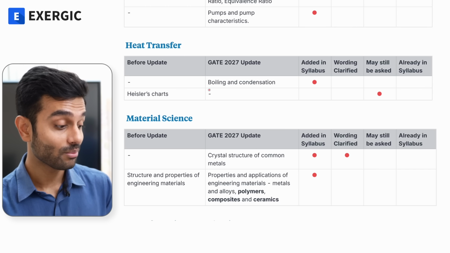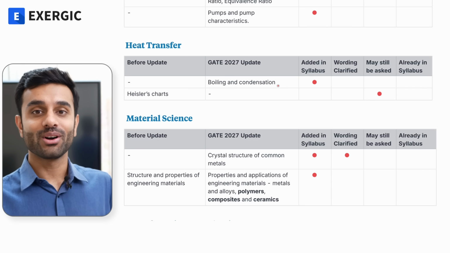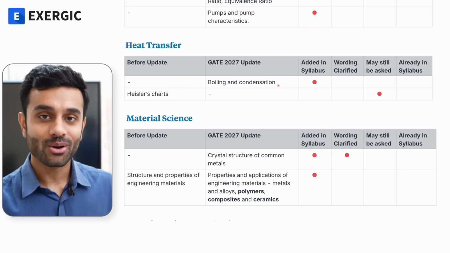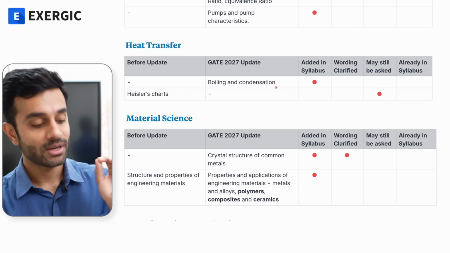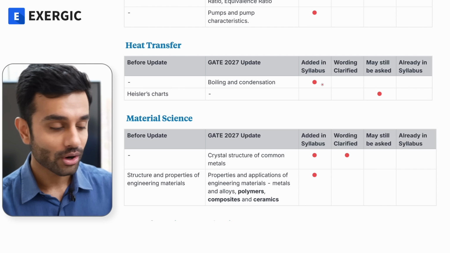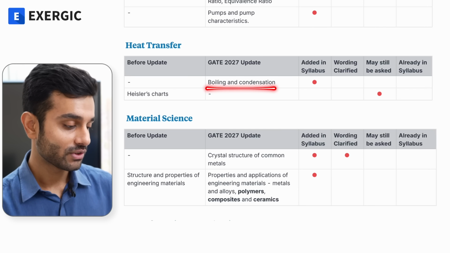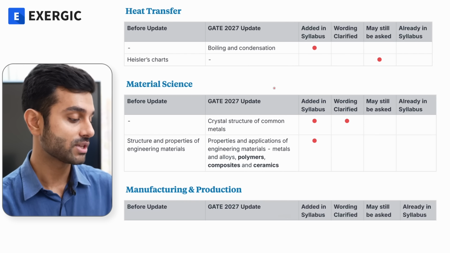You may think that, sir, boiling and condensation is so simple. You already teach us what is boiling, what is condensation, but there are more details, more concepts and more analysis in this. It's a good topic. So now I am definitely going to add more content into this topic, which will be helpful for you, not just for GATE but for PSU exams and interviews as well.